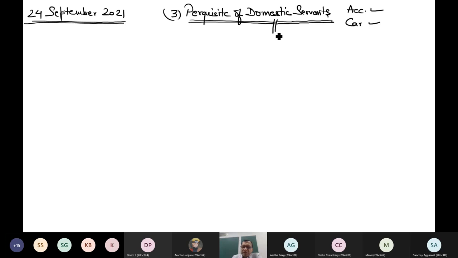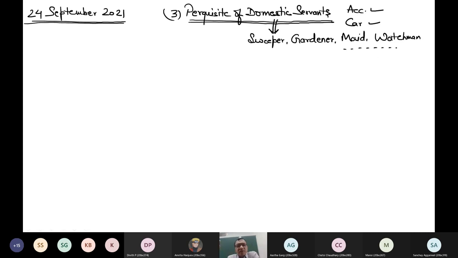Now, what do I mean by domestic servant? Can you tell me what these domestic servants are? Maybe sweeper, for example gardener, maid, watchman. There may be many domestic servants.